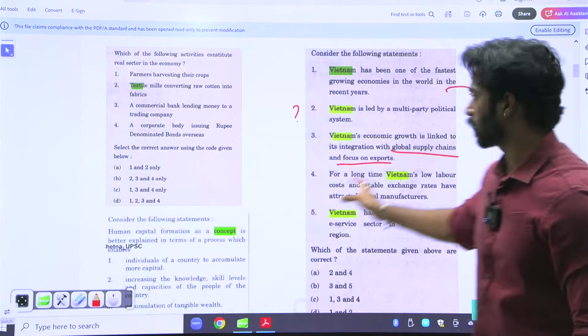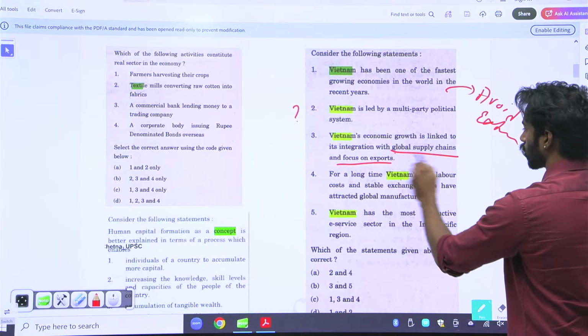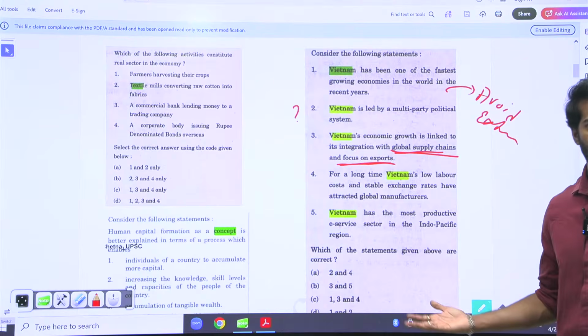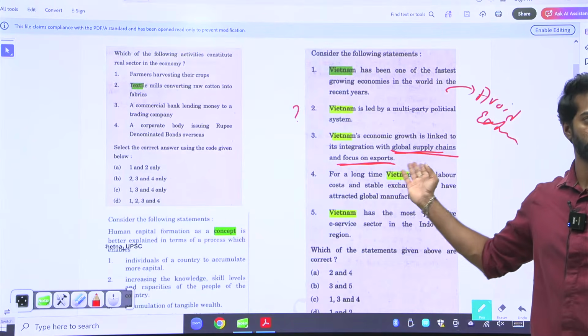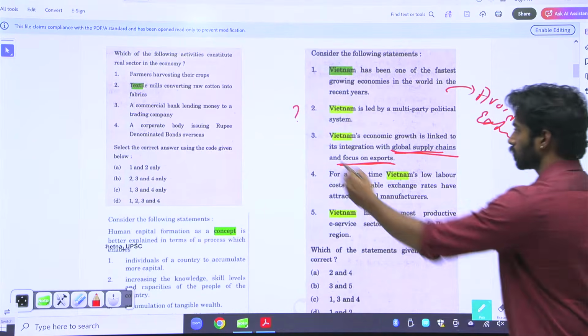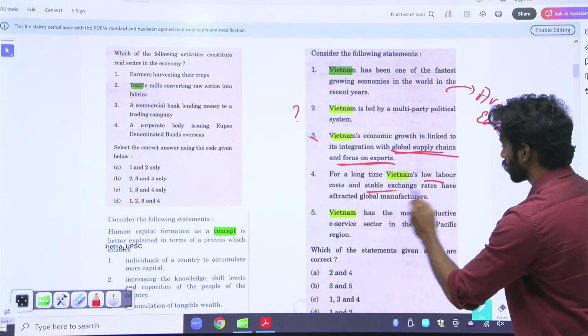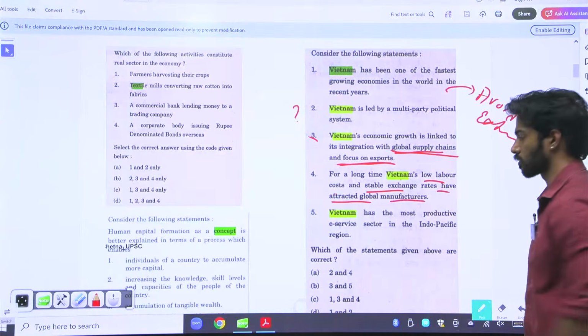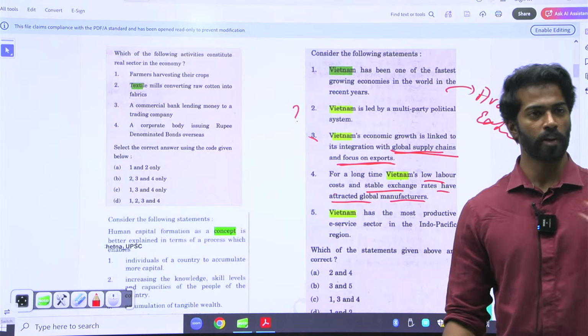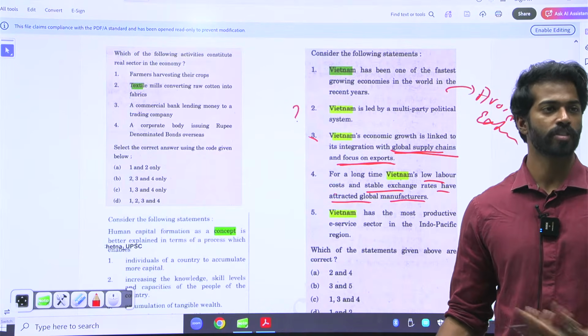So it is usually saying what? Saying economic growth is linked to global supply chain and focus on exports. Obviously, any country's growth will be on supply chain and exports only. So this is also true. For a long time, Vietnam's low labor cost and stable exchange rate have attracted global manufacturers. Yeah. How do global manufacturers attract? Based on low exchange rate only.